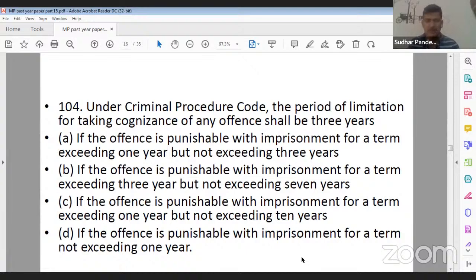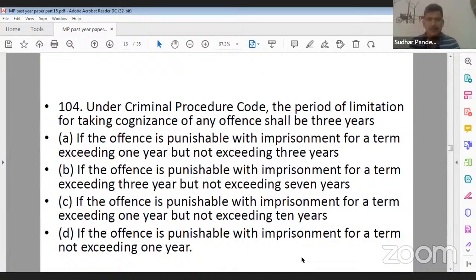Question number 104. The period of limitation for taking cognizance of an offence shall be 3 years. Option A, if the offence is punishable with imprisonment for a term exceeding 1 year but not exceeding 3 years. Option B, if the offence is punishable with imprisonment for a term exceeding 3 years but not exceeding 7 years. Option C, if the offence is punishable with imprisonment for a term exceeding 1 year but not exceeding 10 years. And option D, if the offence is punishable with imprisonment not exceeding 1 year. What should be the correct answer?